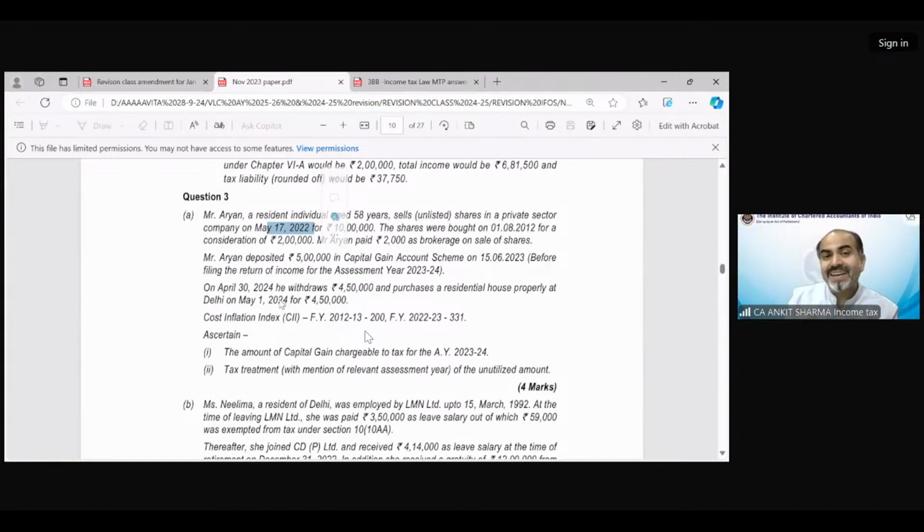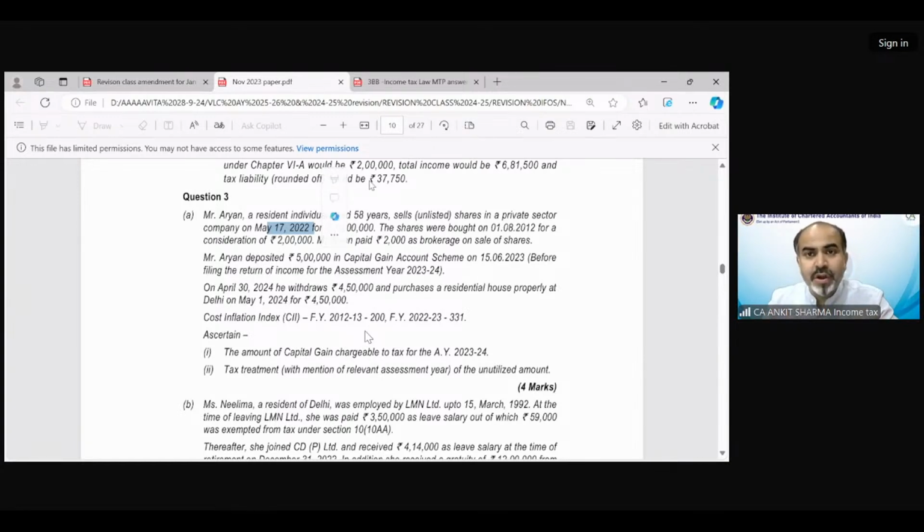So technically, 2025 is the year in which the time duration will be over. So the assessment year would be 2026-27. In previous year 24-25, the 3-year time duration will end in May 2025. So that is previous year 25-26, and the assessment year would be 26-27. So assessment year 26-27 is the one in which this balance amount is going to be taxable.